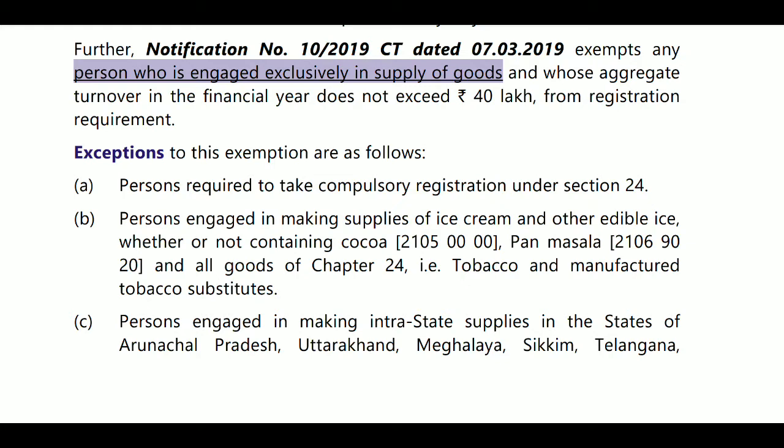So a person dealing in items like pan masala, tobacco, or edible ice creams, for this person the 40 lakhs turnover will not be applicable. They will apply for registration even though the turnover is 10 rupees only.